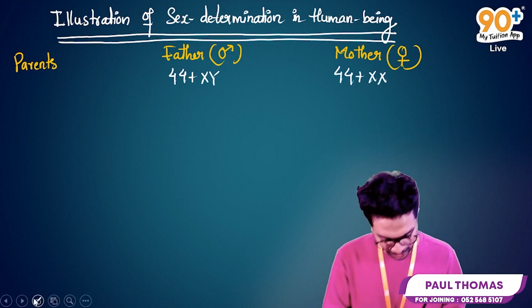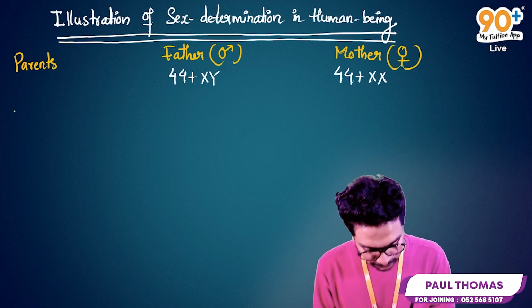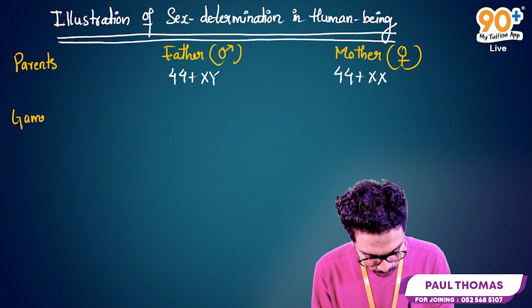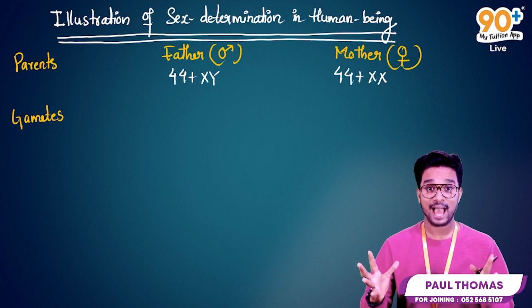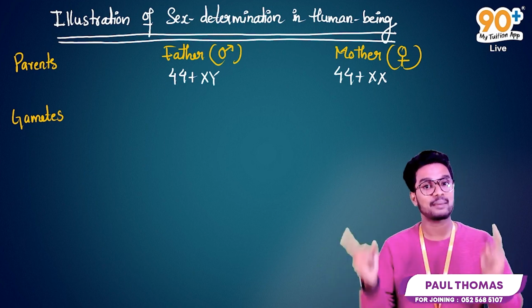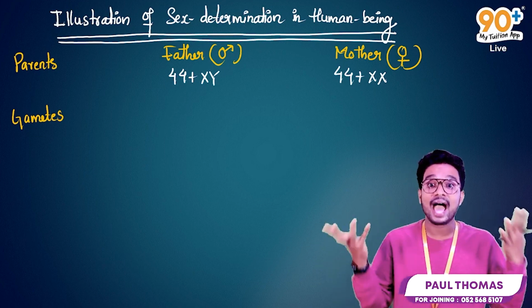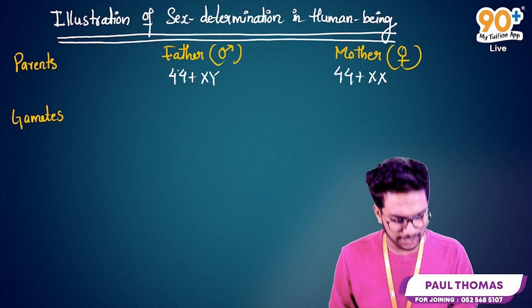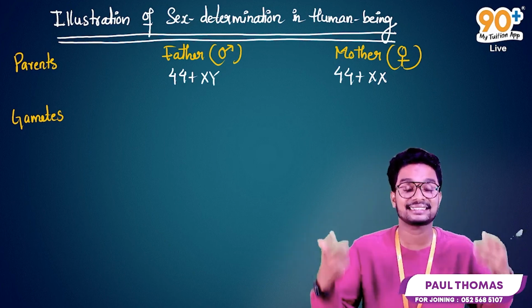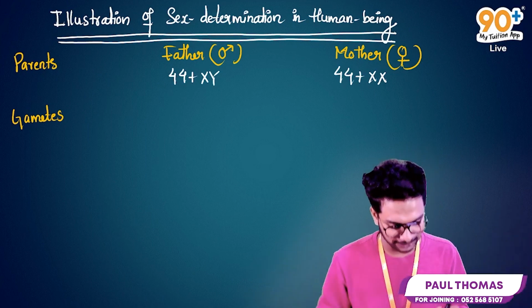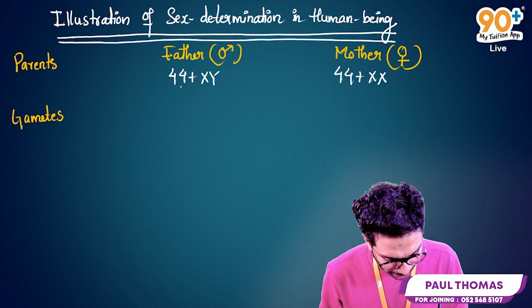Okay, so now the next step is to derive the gametes. During the gamete formation, we know haploid conditions are there for gametic cells like egg or ovum and sperm. So this chromosome condition 44 plus XY and 44 plus XX represents the somatic cell line condition of the chromosome. Now we are going to derive the gametes.